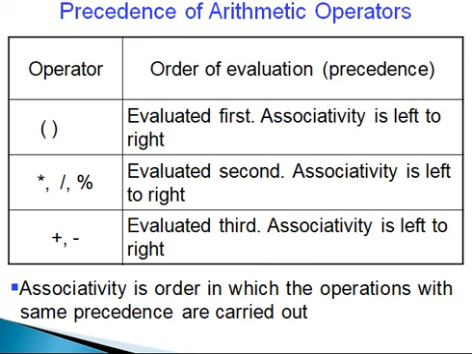After that, multiplication, division, modulo are evaluated second. Associativity is left to right. Plus, minus are evaluated third. Associativity is left to right.